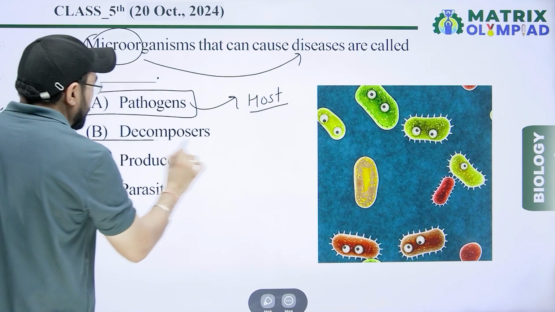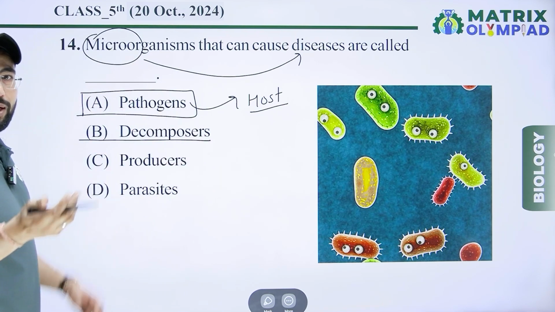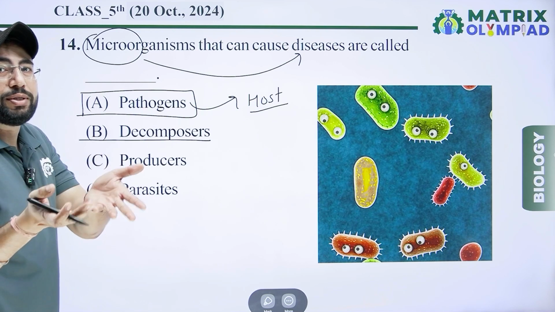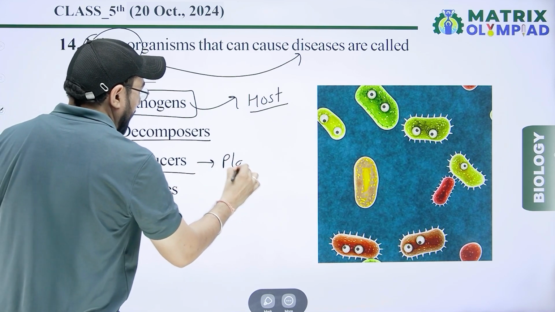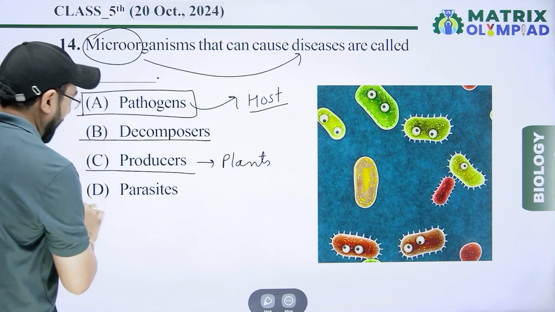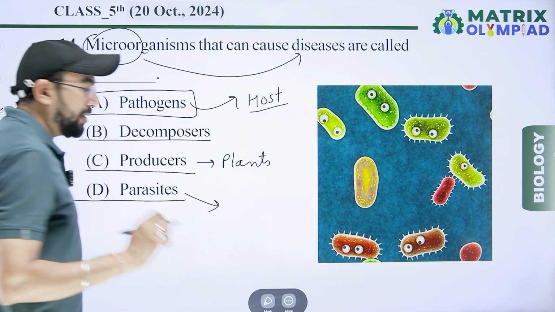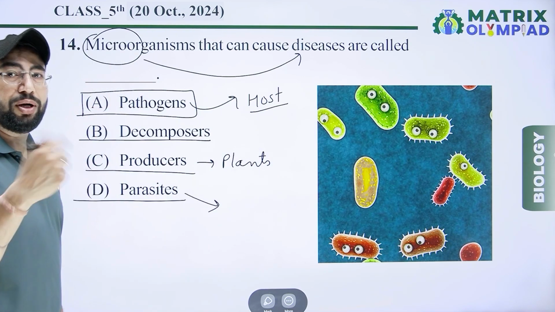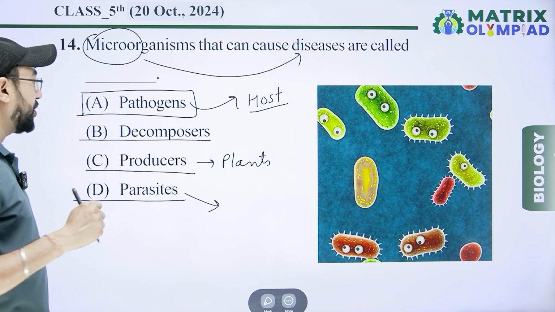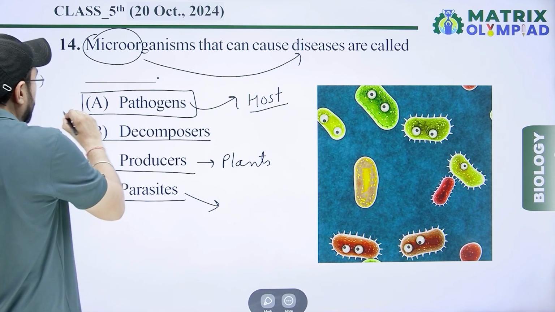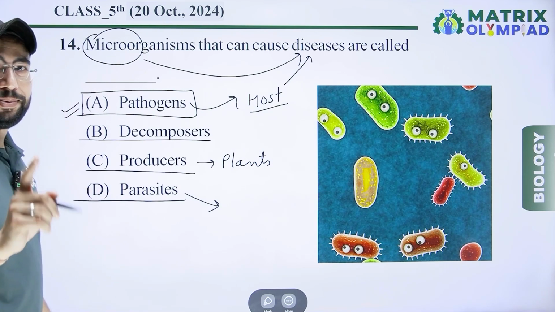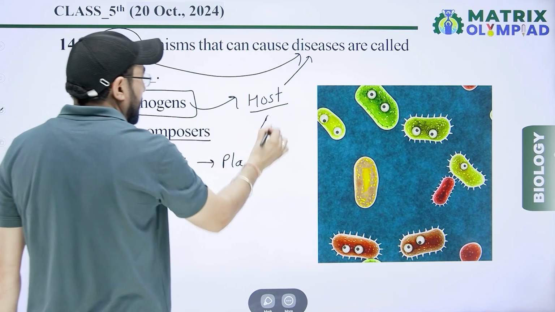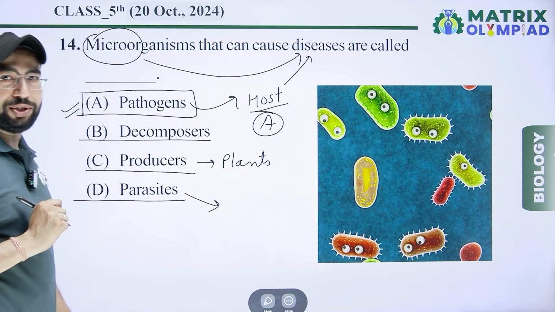But decomposers decompose complex material into simple, producers are plants, and parasites depend on another host body, inside or outside, for nutrition. But pathogens cause disease. So the right option is option A. A is the correct answer for this question.